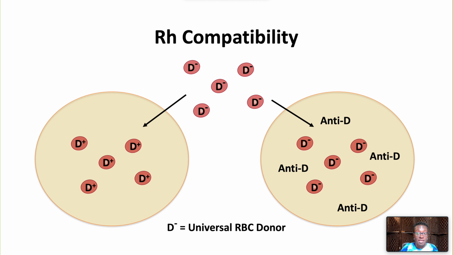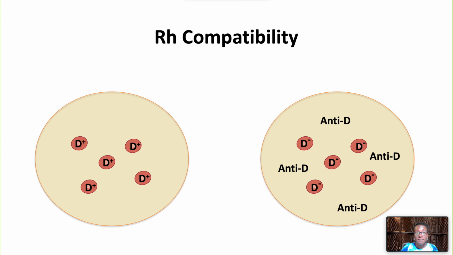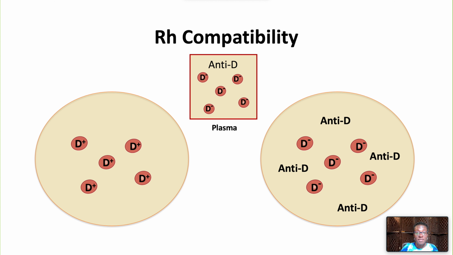Therefore, D negative is the universal red blood cell donor. Because they don't make antibodies, Group D positive is the universal red cell recipient. D negative plasma, which has anti-D antibodies, should not be transfused to D positive recipients, but they can be transfused into D negative recipients.